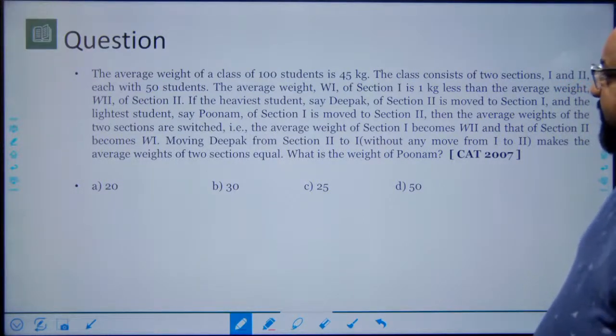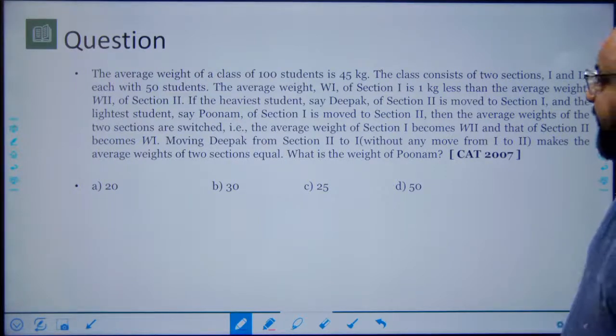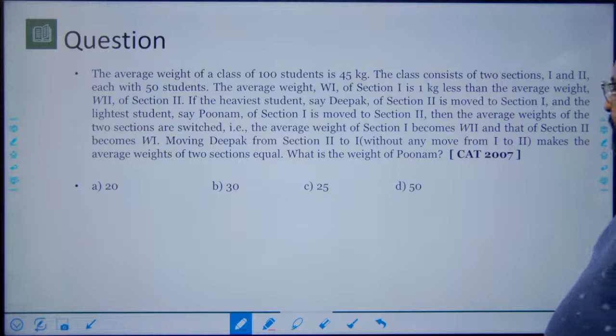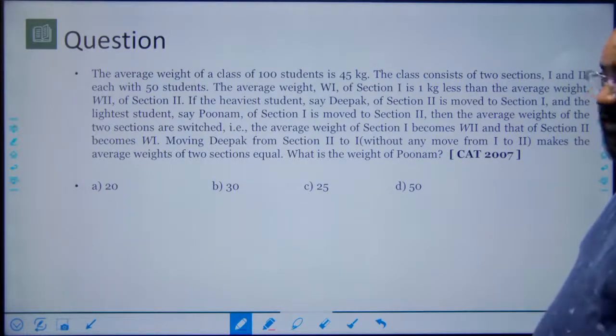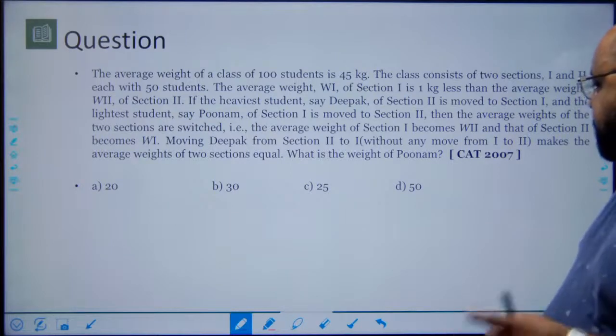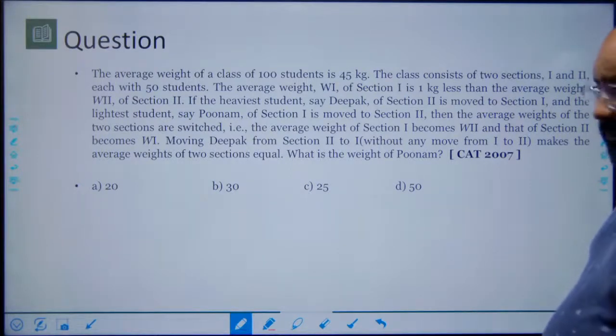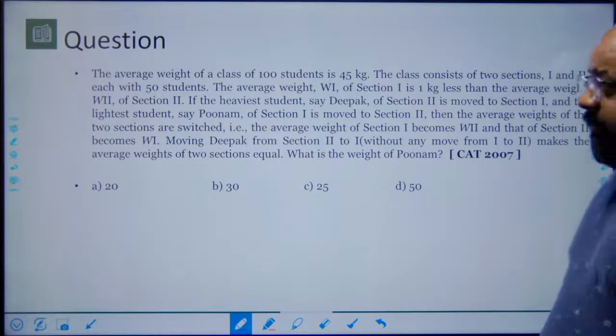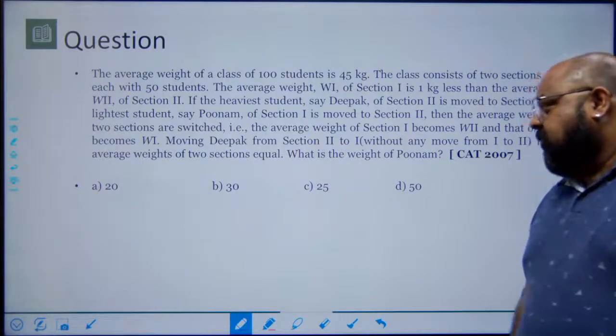If the heaviest student, say Deepak of section 2, is moved to section 1 and the lightest student, say Poonam of section 1, is moved to section 2, then the average weights of the 2 sections are switched. The average weight of section 1 becomes W2 and that of section 2 becomes W1. Moving Deepak from section 2 to 1 without any change from 1 to 2, that is without moving Poonam, makes the average weights of 2 sections equal. What is the weight of Poonam?